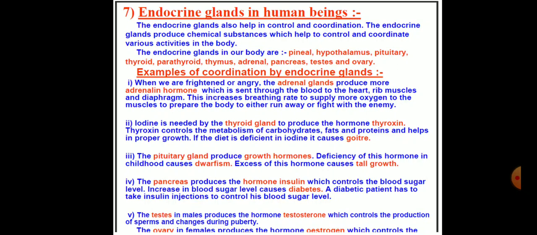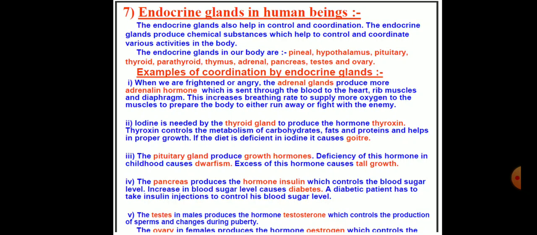Let's come to the second one, that is iodine. Iodine means we are talking about the thyroid gland. The thyroid gland is located close to the trachea in the neck. It secretes a hormone called thyroxine. It is an amino acid in combination with iodine. Thyroxine increases the rate of metabolism. It increases the production of heat in the body, promotes growth and differentiation of tissues. Since it affects indirectly the growth of the body, it is also called the personality hormone.